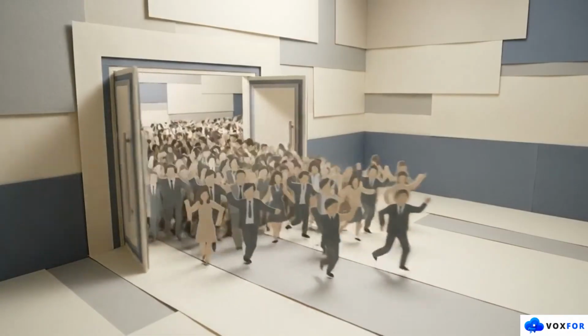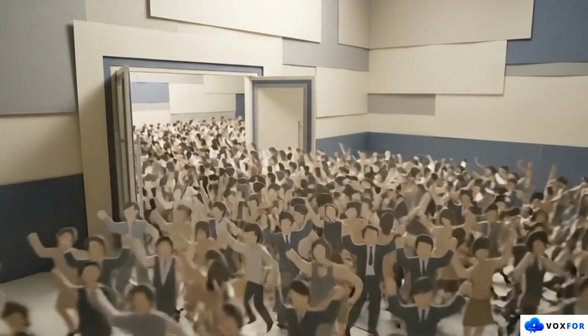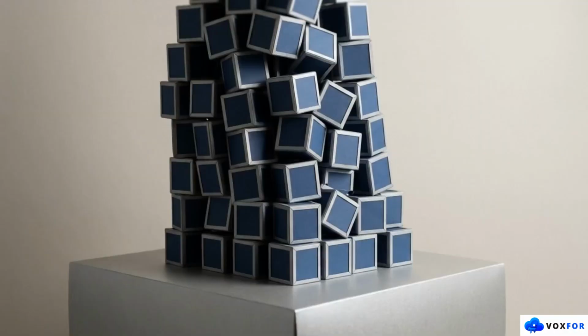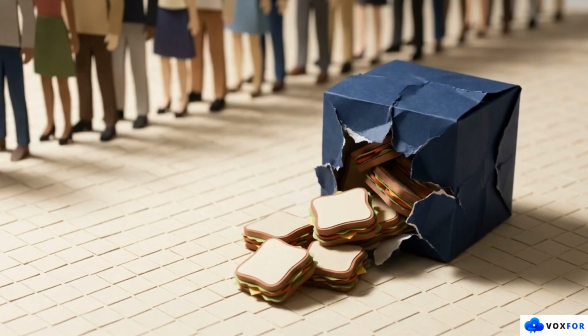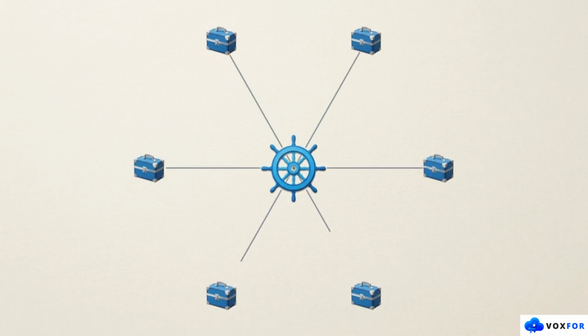But what happens when your app goes viral? Suddenly, you are responsible for feeding 10,000 hungry people at the exact same time. You can't manage thousands of individual containers by hand. If a server crashes, if a lunchbox gets dropped, and you have to manually prepare a replacement, your system is going to back up and crash. To handle that kind of traffic, you need a cafeteria manager. And that is exactly what Kubernetes is. It is a management tool built entirely to monitor and coordinate massive fleets of containers.